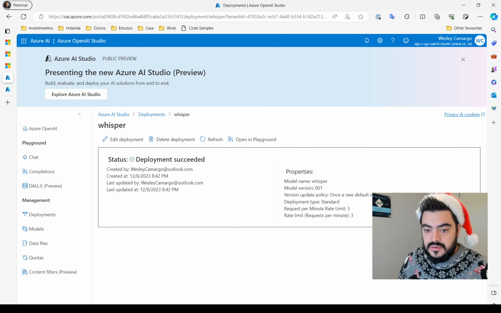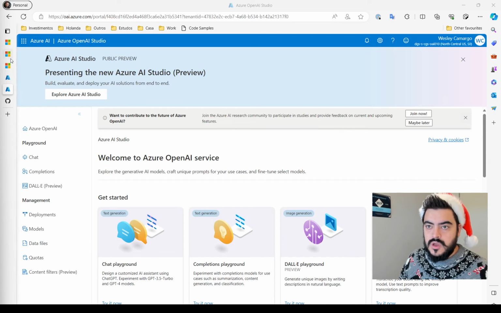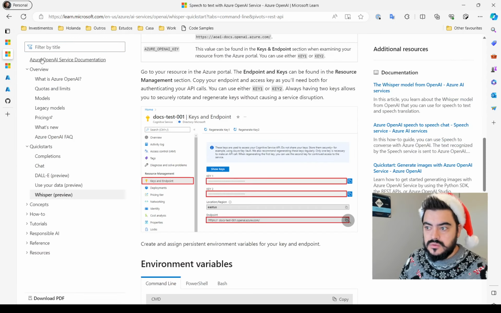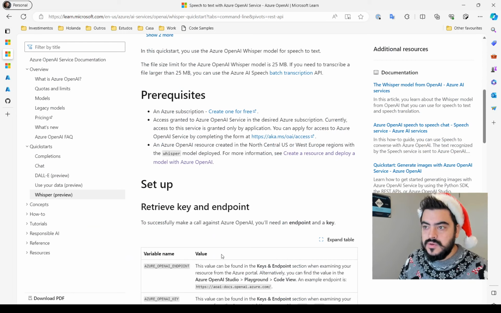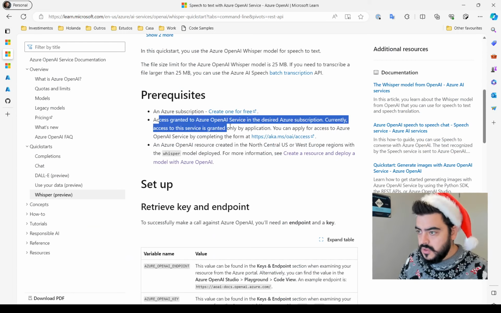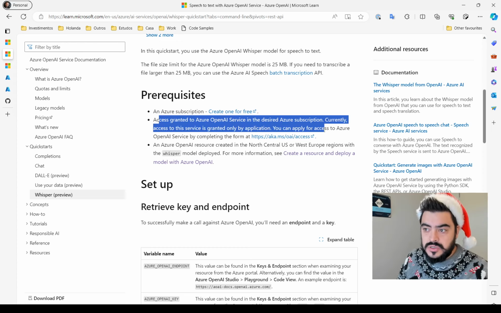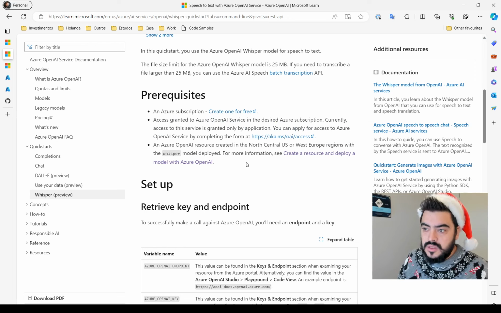So now, returning to the implementation itself, let's take a look at what we are being asked to have. So of course, an Azure subscription. We also need to be granted access to the Azure OpenAI service. And we need to have the Whisper model deployed in North Central US or West Europe, as I already explained.